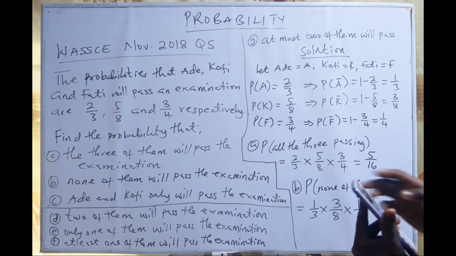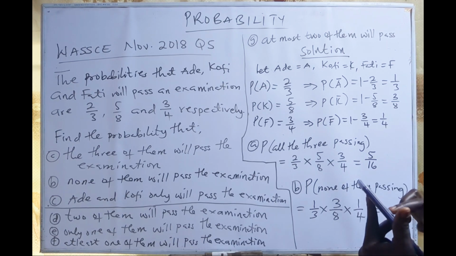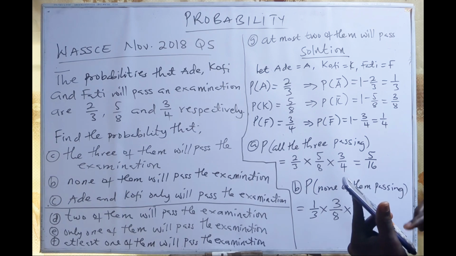So use the calculator. 1 over 3 times 3 on 8 times 1 on 4.